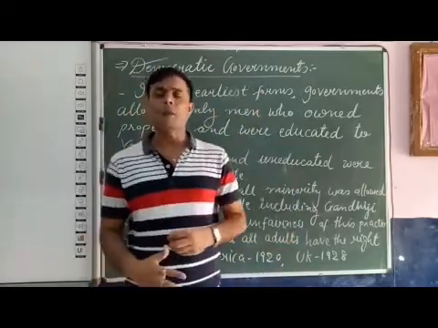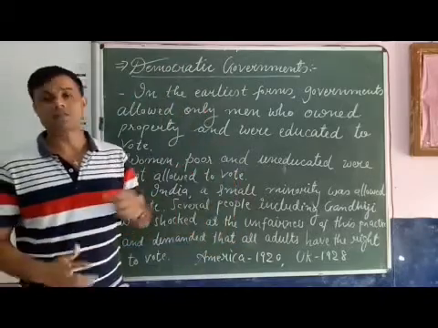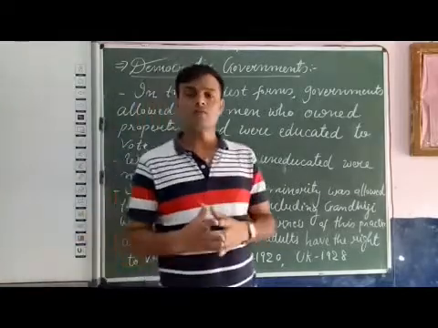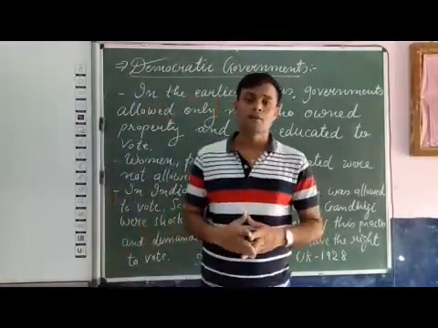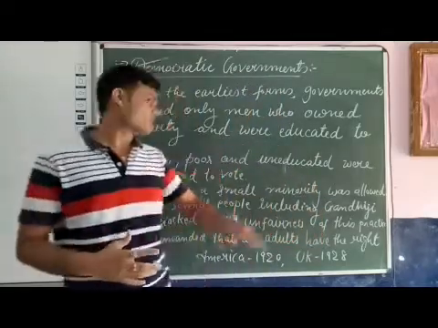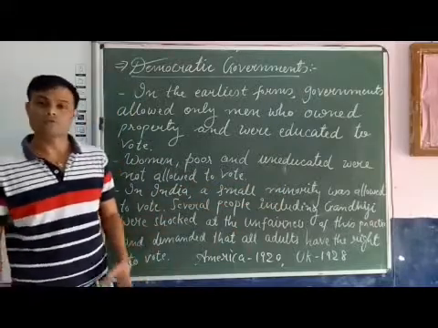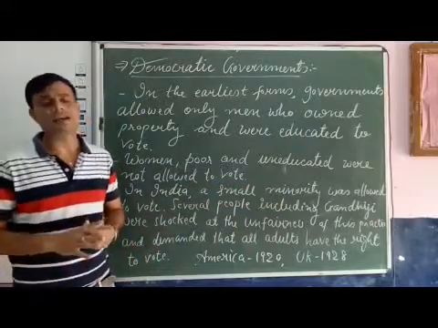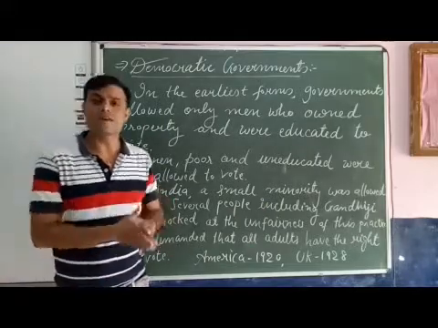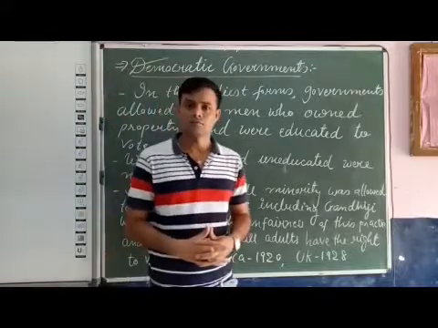So several people, including Gandhiji, opposed this. They protested against this, that this was unfair. Even in India, only a small minority was allowed to vote. So several people, including Gandhiji, were shocked by this unfairness in giving the voting right.